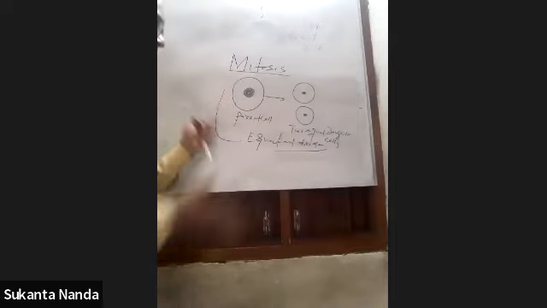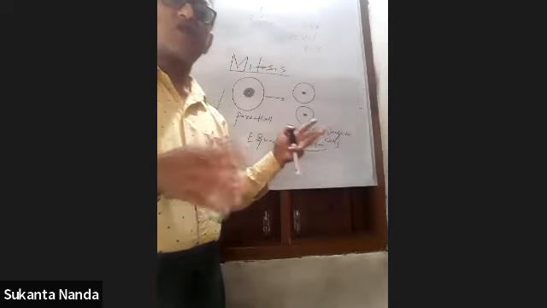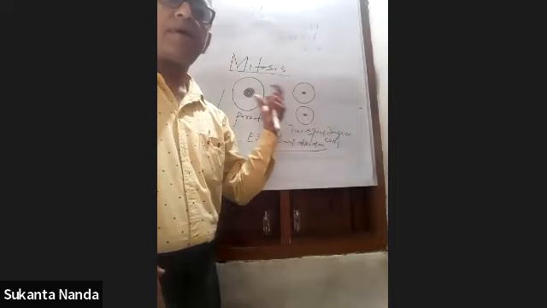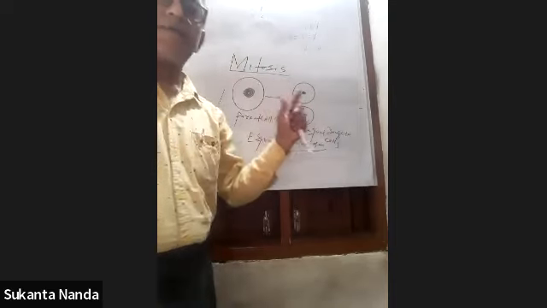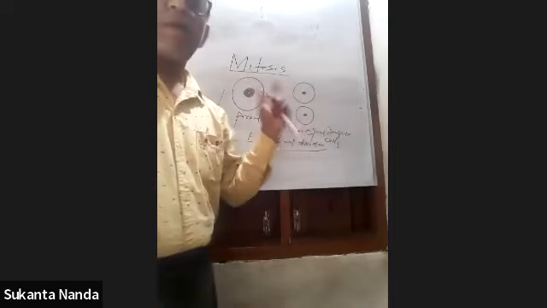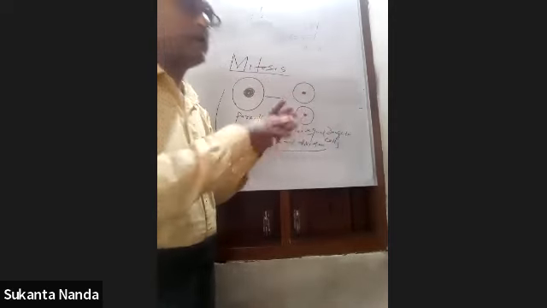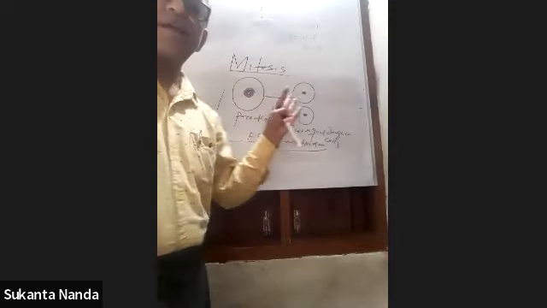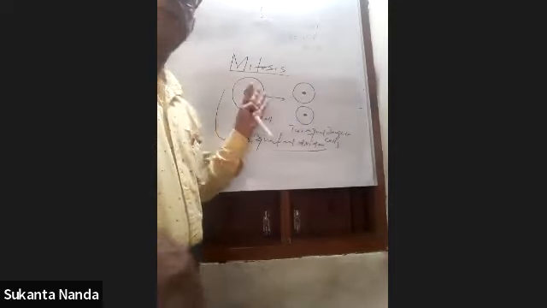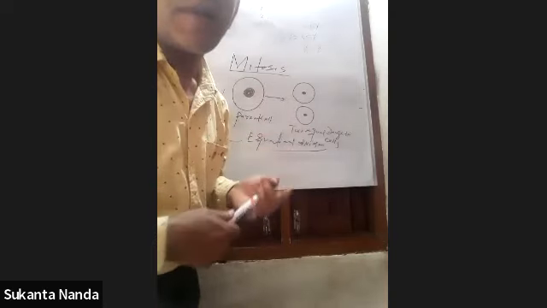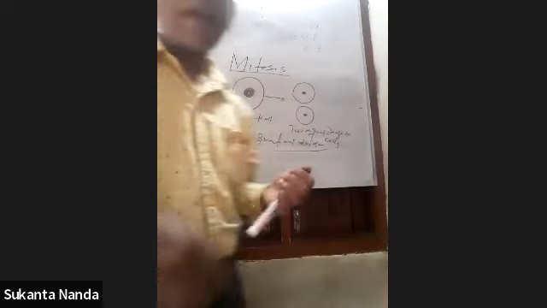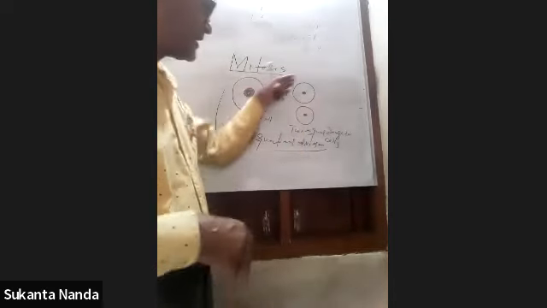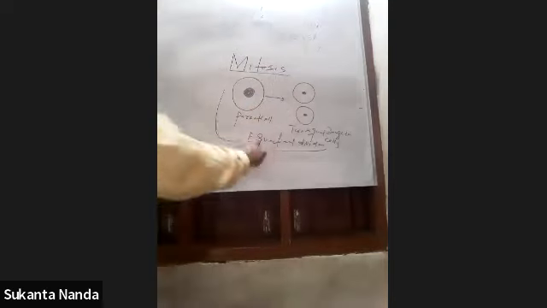There is equal distribution of the amount of cytoplasm, the amount of DNA, everything will be equally distributed among the two cells, including cell organelles. Yesterday I told you that in the G2 phase everything doubles. Yes, very good, Aditya, all the things are equally distributed. Very good. So there are two equal daughter cells, and it is an equational division.